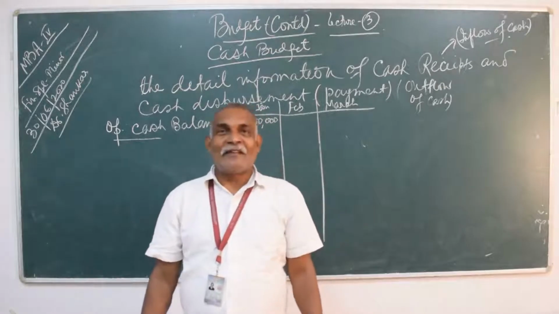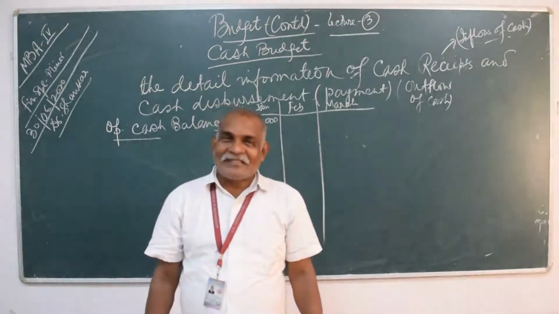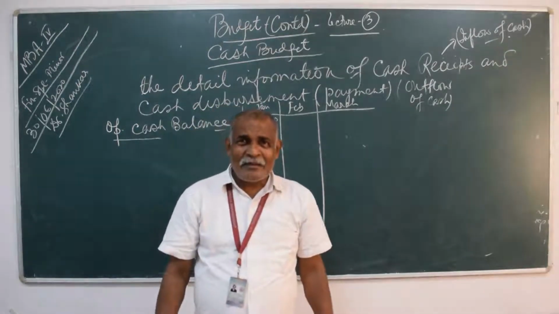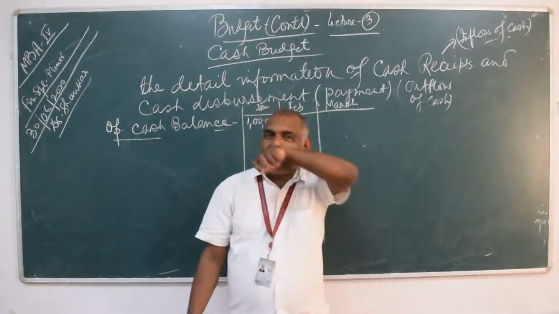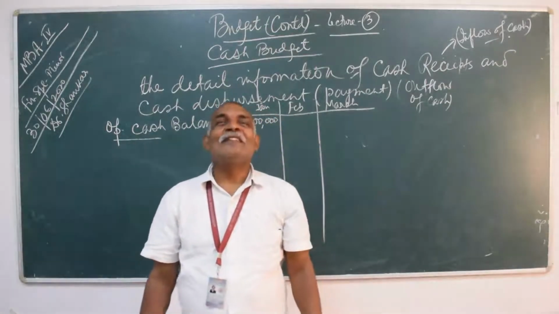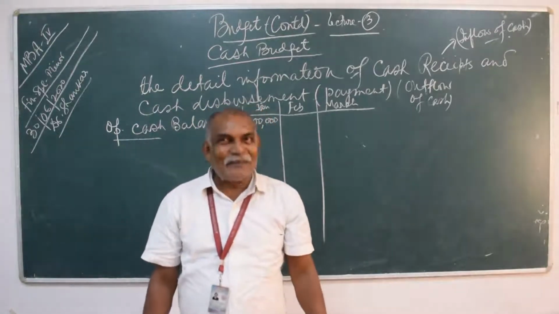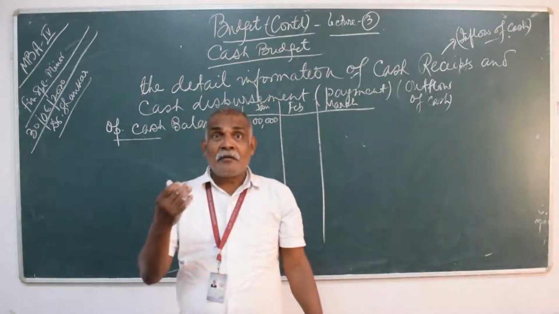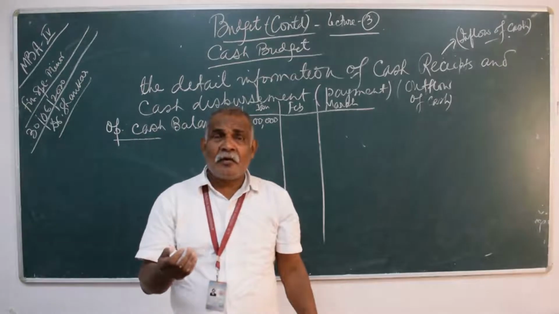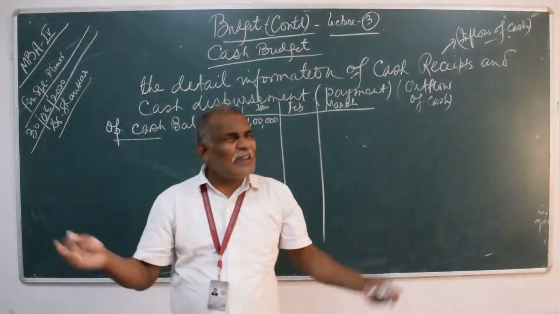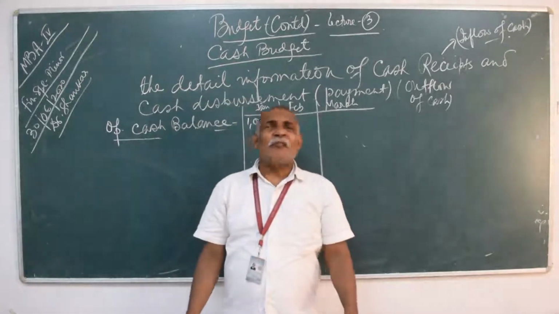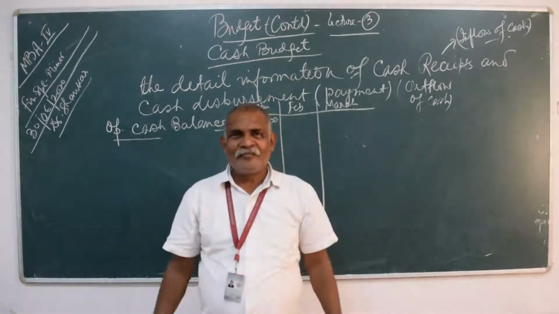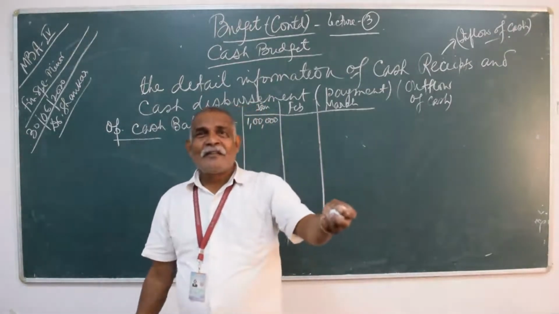Then in how many ways do you sell the product? You will sell the product in two ways. You purchase the product in two ways. One is on cash basis and one is on trade basis. When you sell the product, maybe 20% of the sale is on cash basis and maybe 80% of the sale on trade basis in each and every organization. You never find any organization selling a product 100% on cash basis. There is no one.